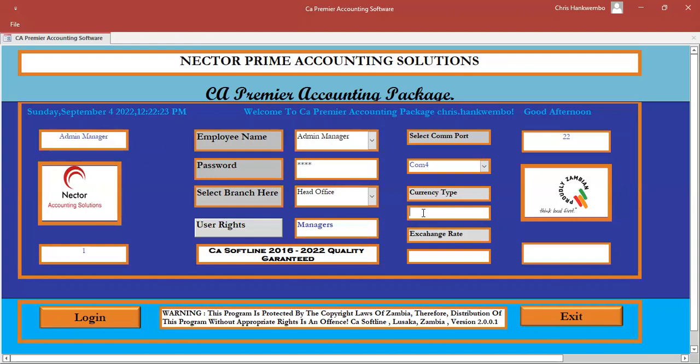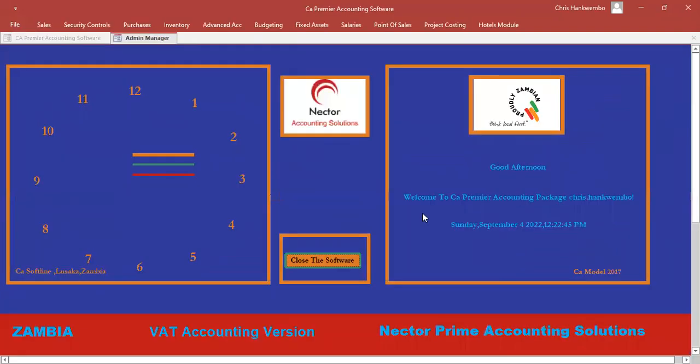In this case, we'll use the Zambian kwacha, which is ZMW. When you're using Zambian kwacha, the exchange rate automatically defaults to 1. If it is US dollar, you use the dollar rate, which is equivalent to whatever kwacha it is. So in this case, I'll simply press enter and it will log me in there, and this is the main login menu. That's where all the modules are.